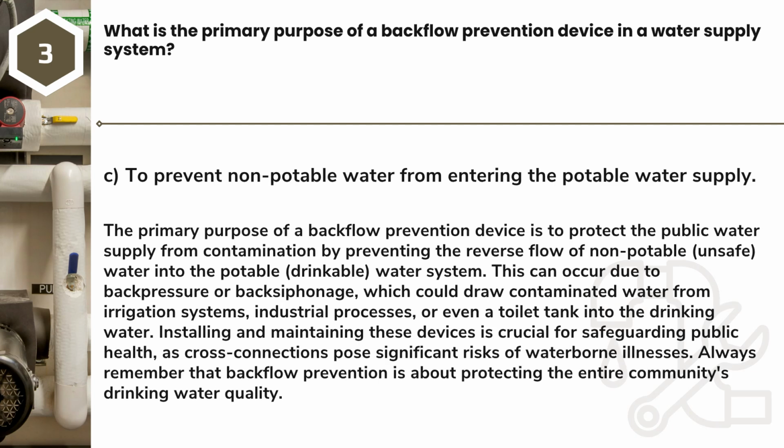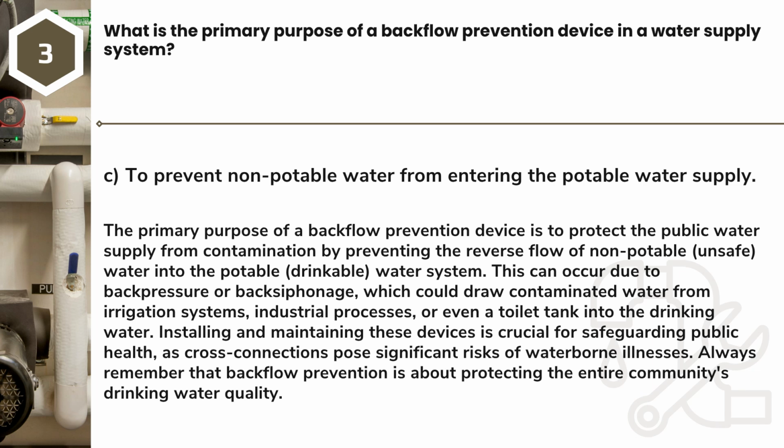Answer: C. To prevent non-potable water from entering the potable water supply. The primary purpose of a backflow prevention device is to protect the public water supply from contamination by preventing the reverse flow of non-potable, unsafe, water into the potable, drinkable, water system.